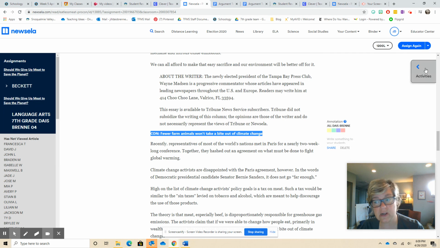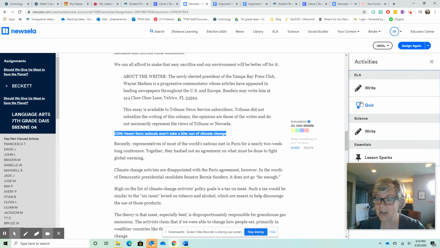After you finish reading this article, we want you to come over here to the Activities tab, slide that open, and take this 4-question quiz. It is always only 4 questions. I think this gives you a gauge as far as, am I comprehending what I am reading the way I should be? We're not grading this. We're doing a completion grade on this. You do not have to do the writing portion. So only the quiz. You don't have to do the science, or the Sparks, or whatever else is down there. Only the ELA quiz.